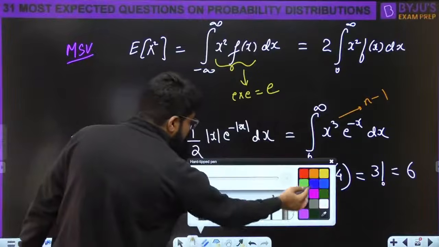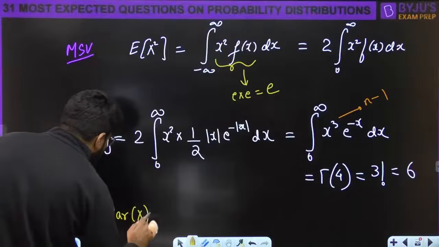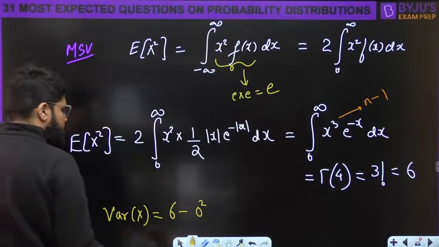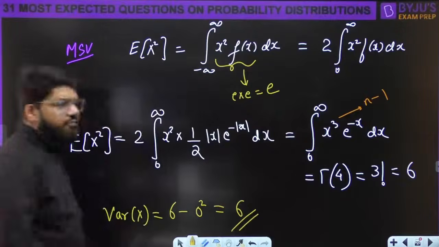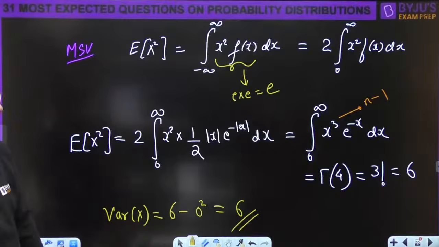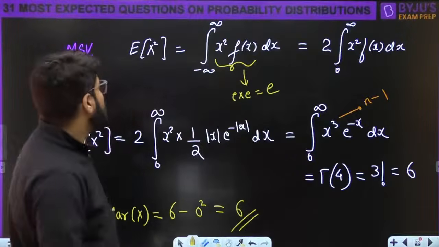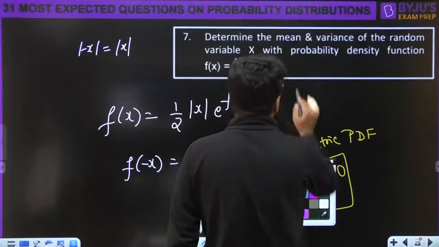Now we have the variance left. So what should be the variance? Mean square value minus square of the mean. The mean was 0, so the variance itself is 6. Sometimes the question can be linked with some good integration techniques. So what should be the answer, dear?